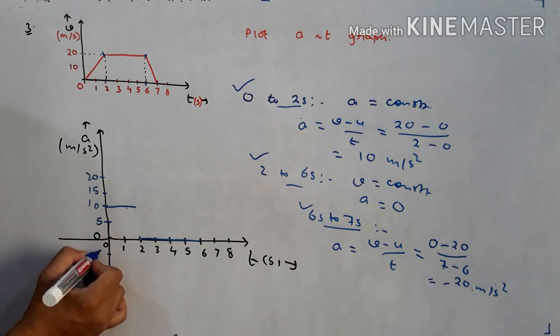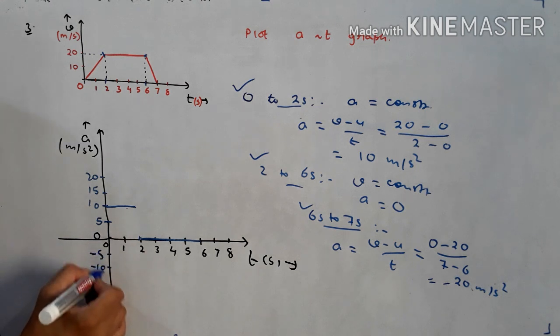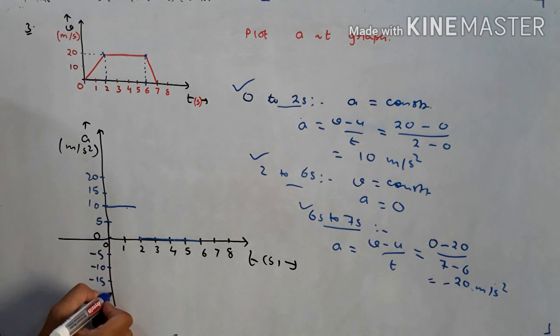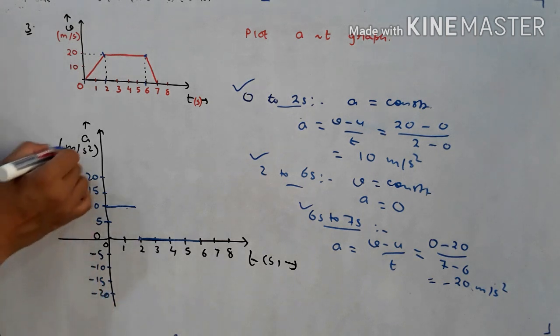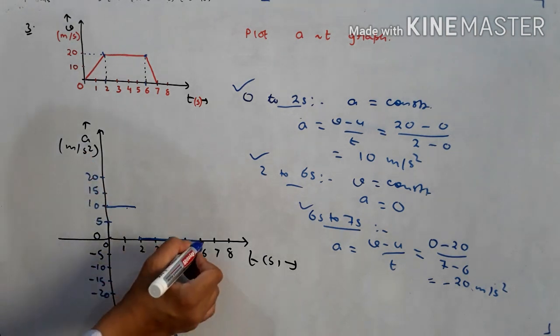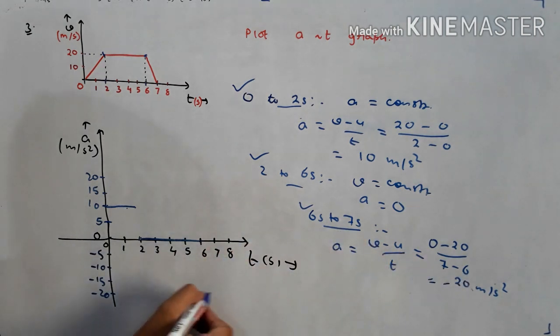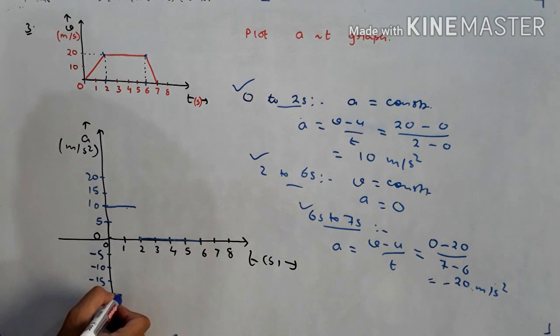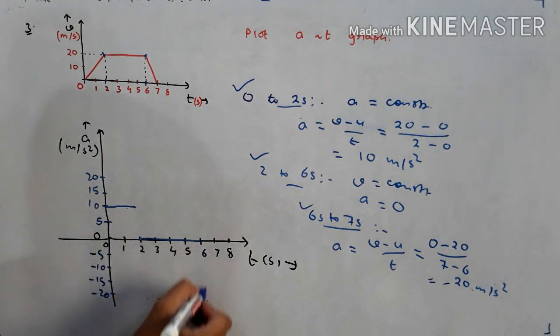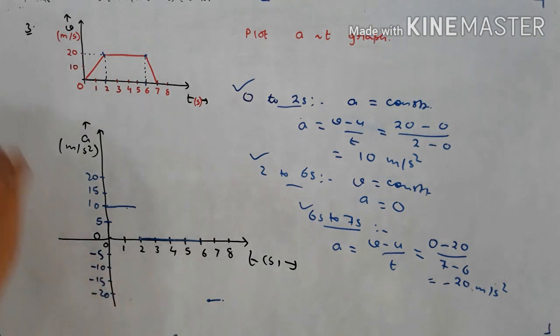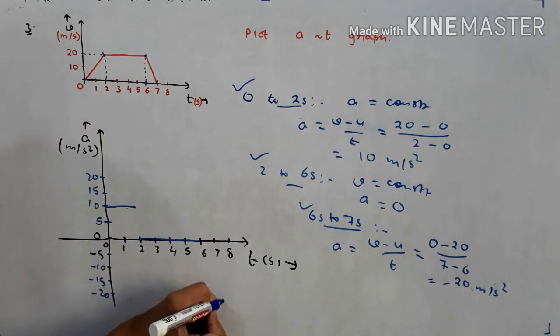This will be minus 5, then minus 10, then minus 15, then minus 20 meters per second square. And from 6 to 7, it remains at minus 20. That is constant, so it will be a straight line like this. So this is minus 20, this is 6, this is 7. This will be the graph. So this is the answer.